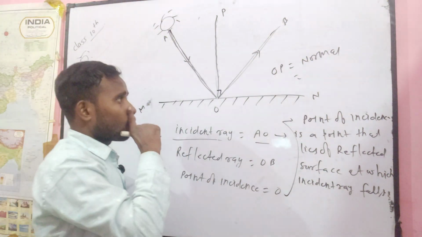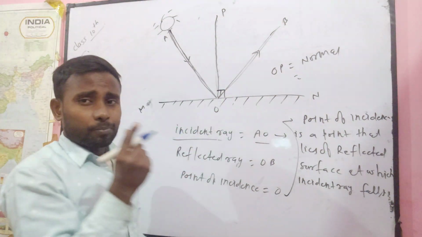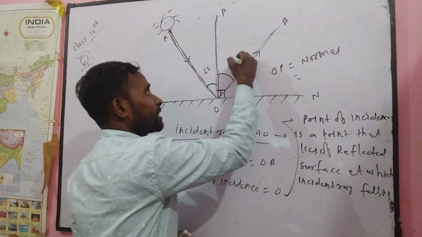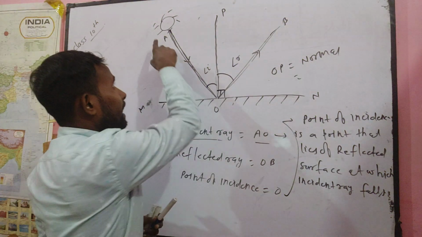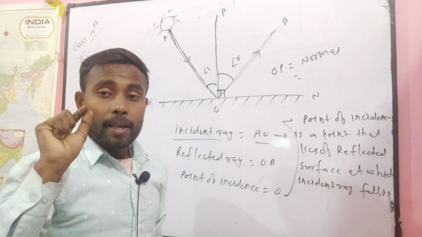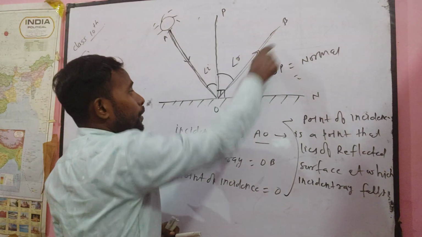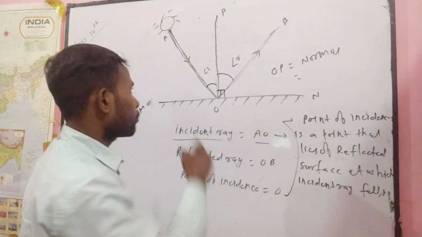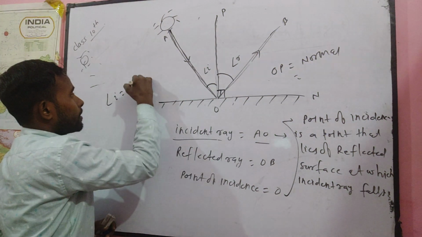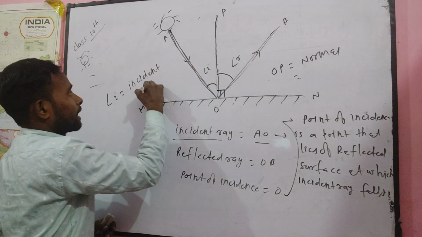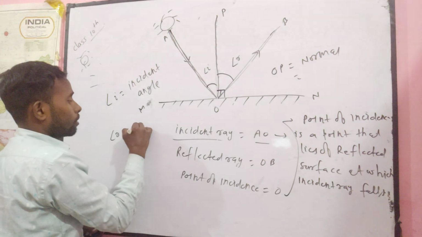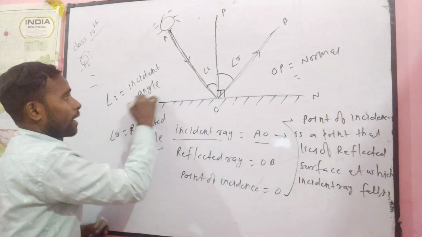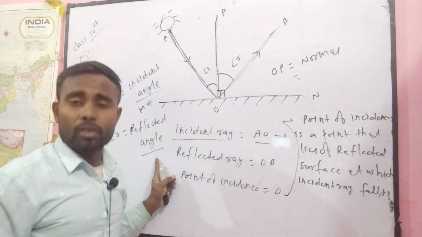Now, if you draw a normal, this perpendicular line, then it makes this angle and this angle. This angle is denoted by I and this angle is denoted by R. This angle AOP is known as the incident angle, and BOP is known as the reflected angle. So you can write here: angle I is equal to the incident angle, and angle R is equal to the reflected angle. These are the two angles, angle I and angle R. I think you understand very well.